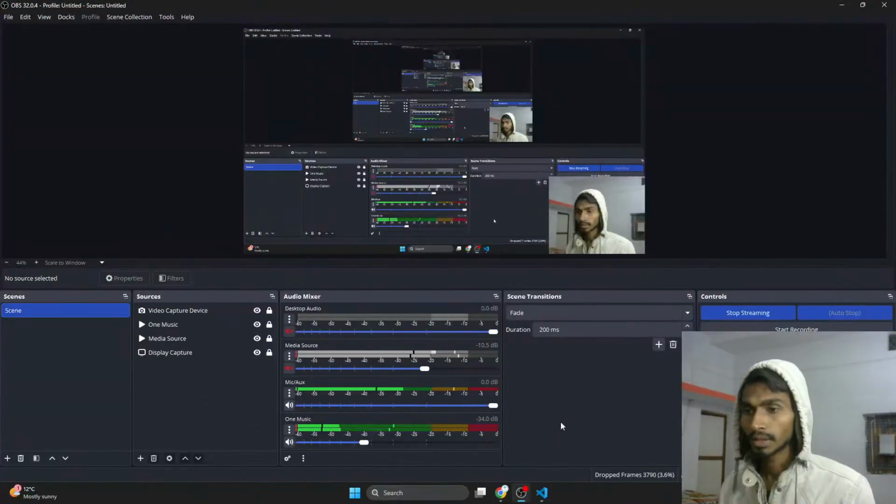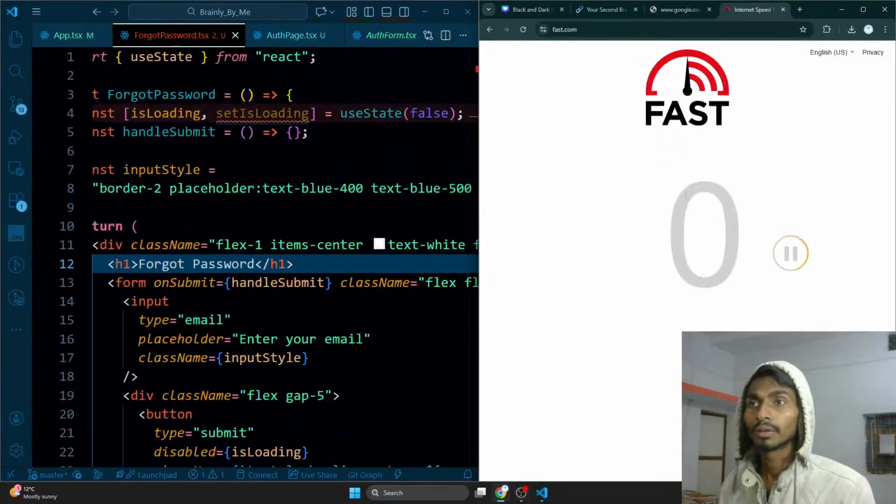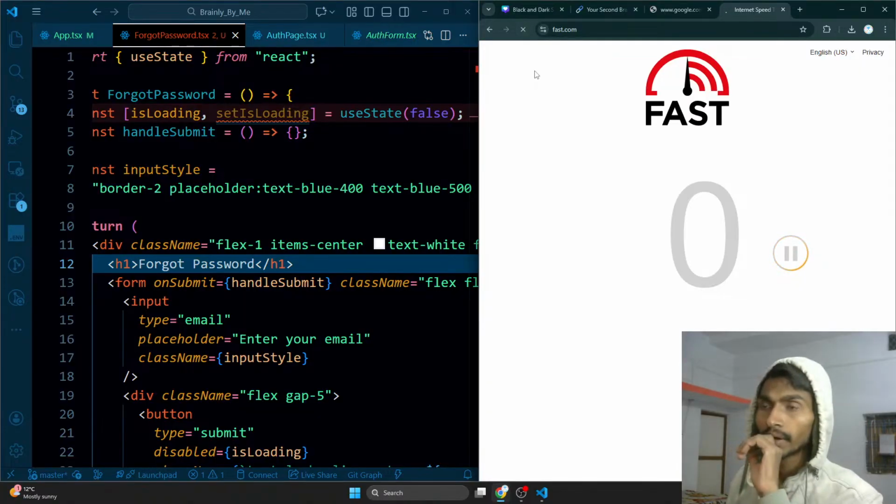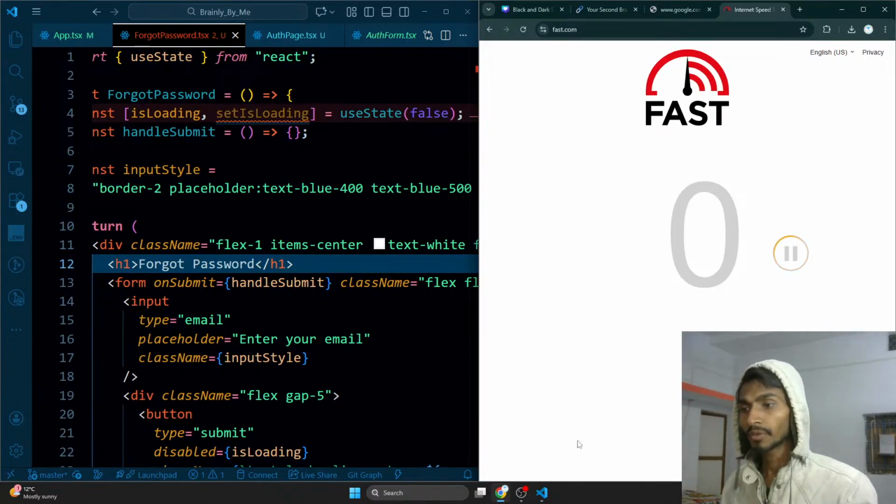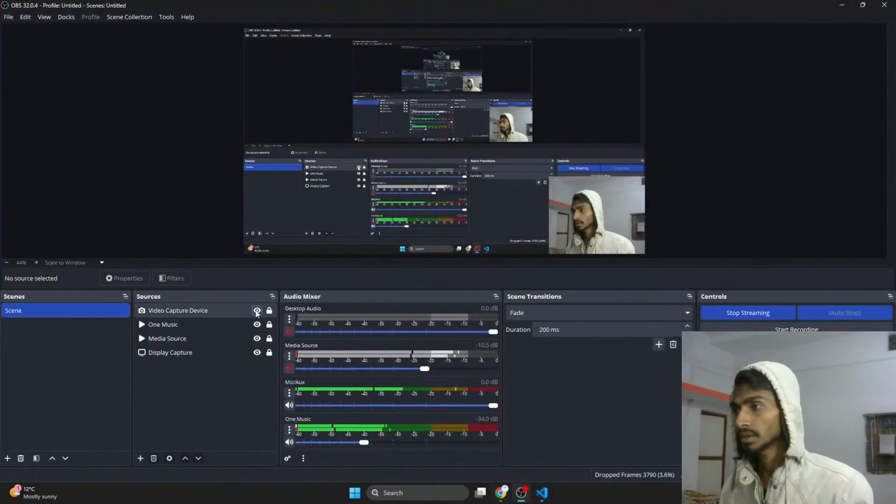This is such an insane thing. Why am I even facing it? Reload the page. Seriously? Let me fix it, I'll be right back. It's not gonna work until I fix it.